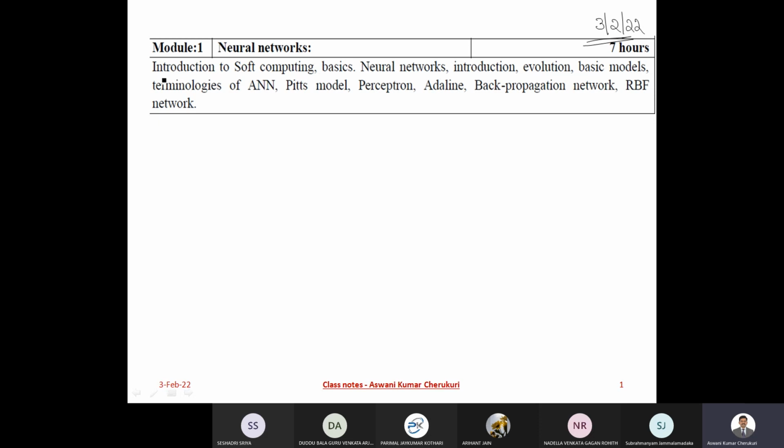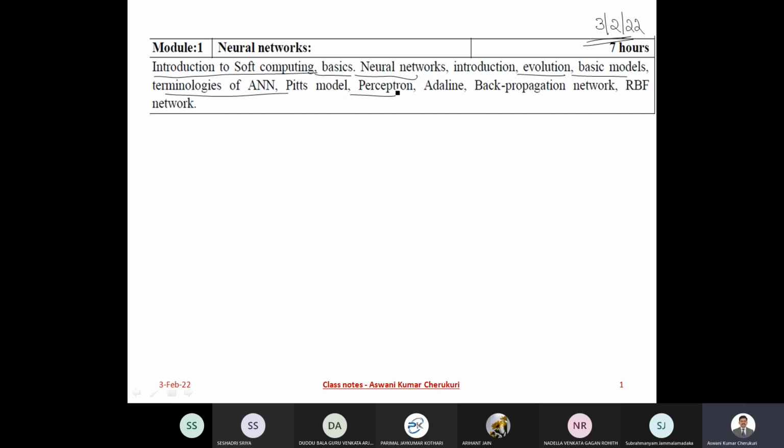We have discussed what soft computing is, its basics. Then we discussed what a neural network is, different kinds of architectures, then various fundamental building blocks of neural networks in terms of network connections, architectures, activation functions, and the evolution of the neural network. Starting with the McCulloch-Pitts model, we discussed the basic models of the neural network.